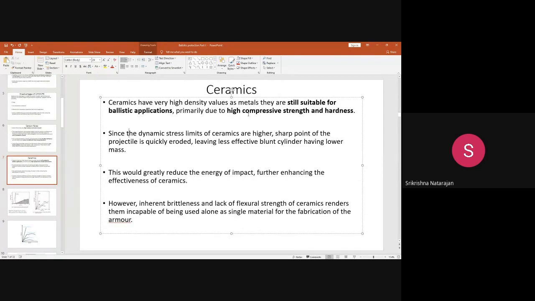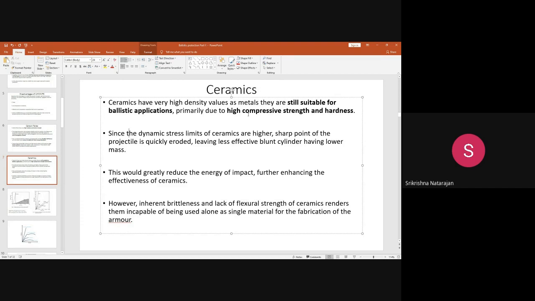Like metal, this also has a very good hardness, so that is one of the important advantages of this material to be used in ballistic protection. Another is that it has a high compressive strength. This high compressive strength does not allow any kind of shear failure, so that is also another advantage. These things reduce the impact of the projectile.